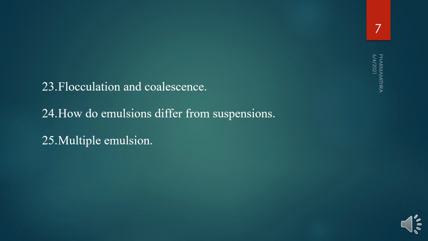Then comes, what is multiple emulsion. While studying the classification of emulsion, we know that in addition to oil in water and water in oil emulsion and micro emulsion, special type emulsions are there. Emulsions within emulsions are known as multiple emulsions, water in oil in water or oil in water in oil. For example, a water in oil in water emulsion we prepare by incorporating the water in oil emulsion in an aqueous phase and getting our multiple emulsion. Normally, we administer this multiple emulsion in oral sustained release or IM therapy.